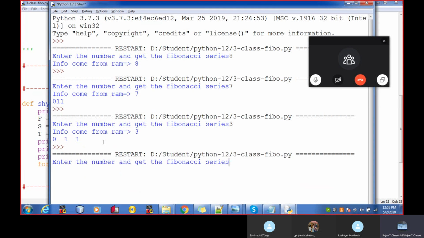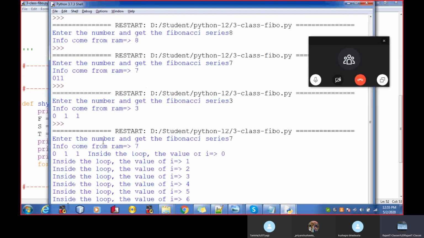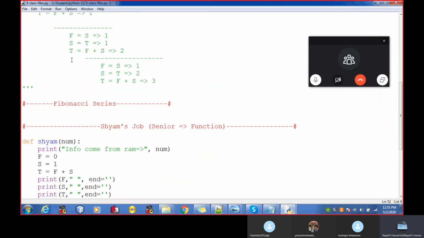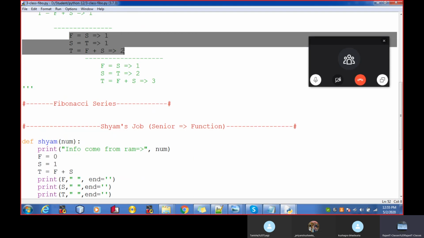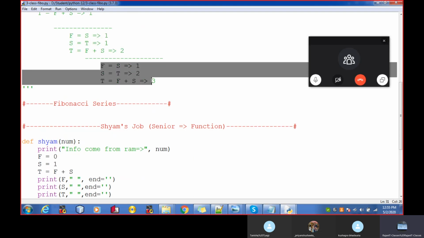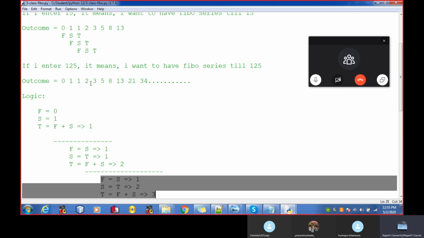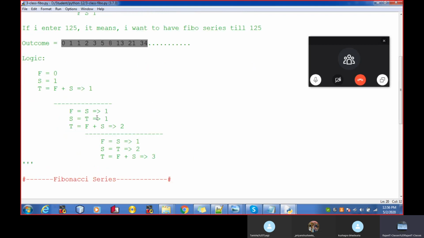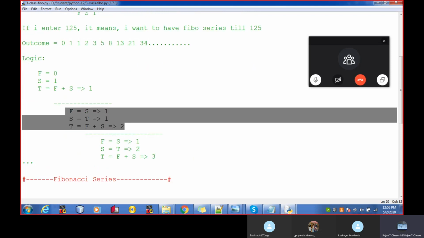See over here, I entered 7, right? 0 1 1. So inside the loop 0 1 2 3 4 5. It means my loop is now ready to execute 7 times. As I said, this process will keep iterating until the last number we want to have in the Fibonacci series. It will keep iterating this process.